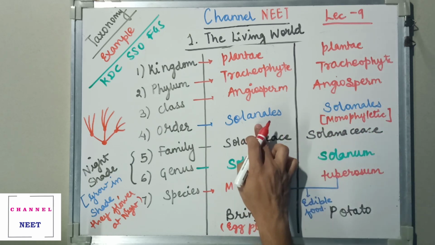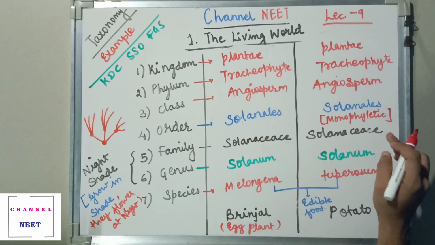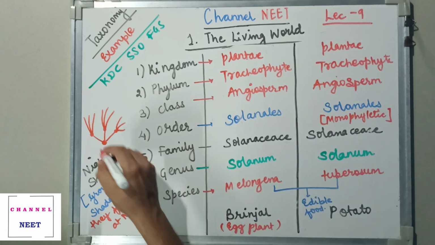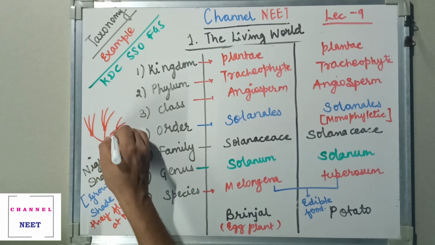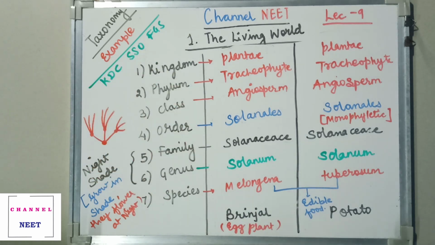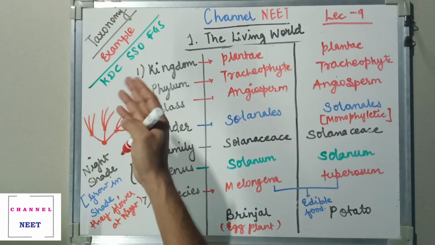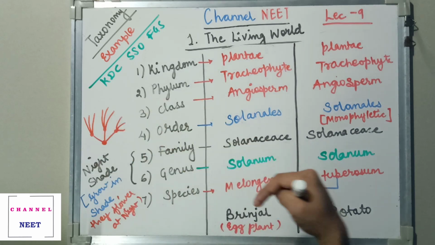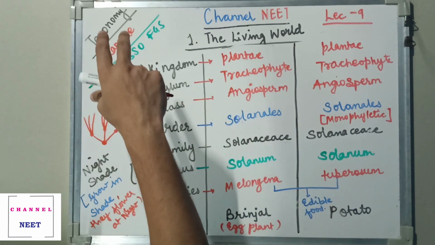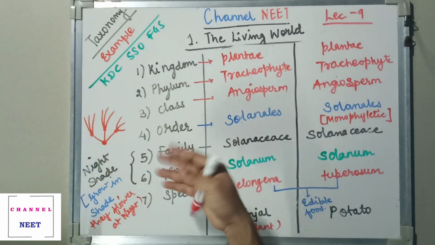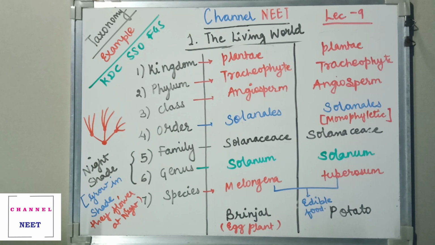Such plants will show you this pattern. So monophyletic, you will have a single point through which the development of the continuous species is done. For example, the simplest is suppose there is a grandfather, and the grandfather has two sons, and the two sons get married and each has two sons. So the grandfather is the monophyletic point from where that particular family tree has developed. That becomes monophyletic.